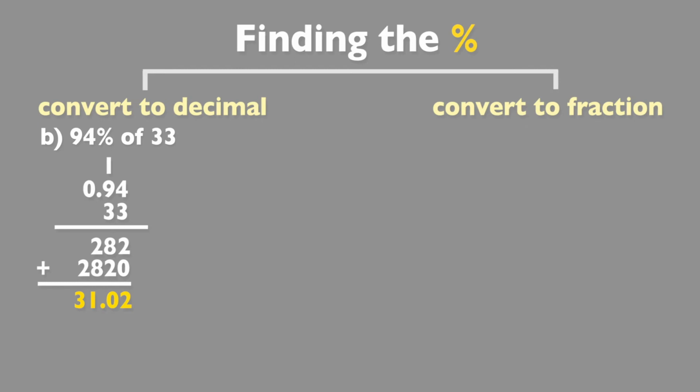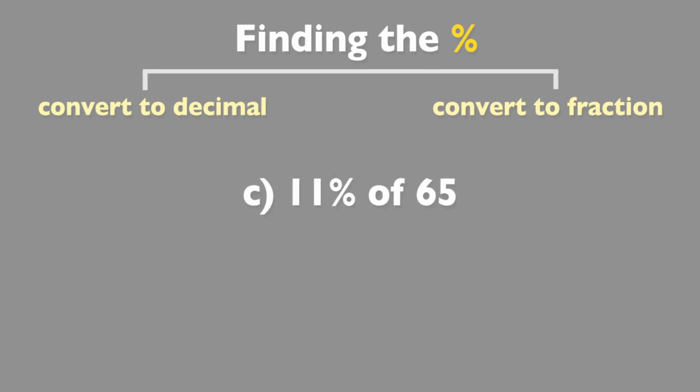Now, just to show that we could use a fraction, I'm not going to work through the problem because it does make it more difficult. And there's no real point unless you're checking, and you could do that using your calculator. Both 94 and 100 are divisible by 2, so 47/50ths. And then we'd still have to multiply that by 33. There aren't any common factors between 33 and 50, so we'd have to multiply 47 times 33 and then divide by 50. And that's a lot longer process than simply multiplying by the decimal.